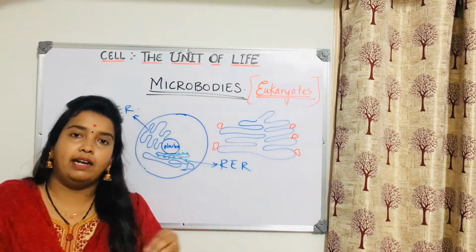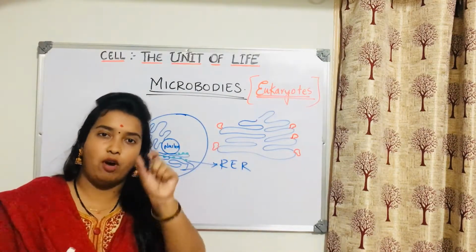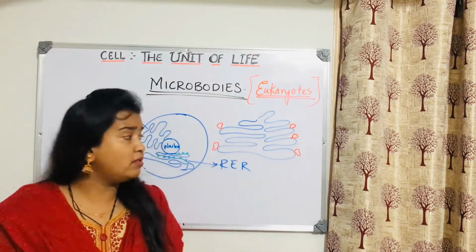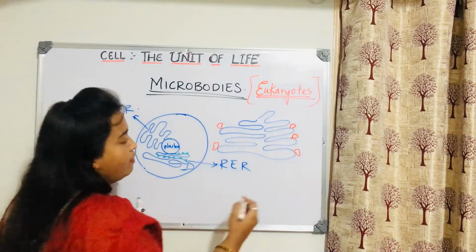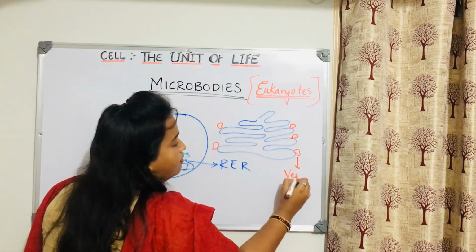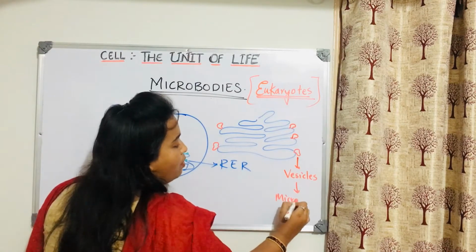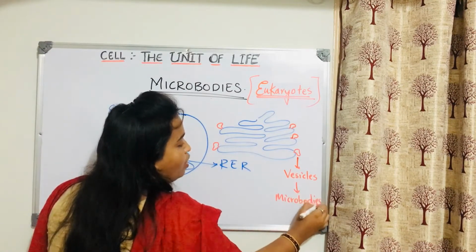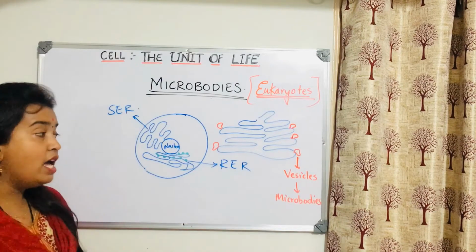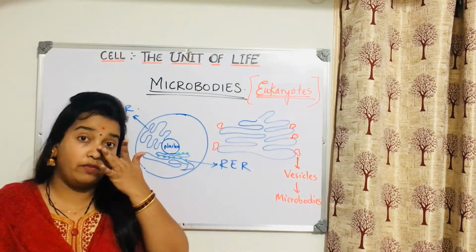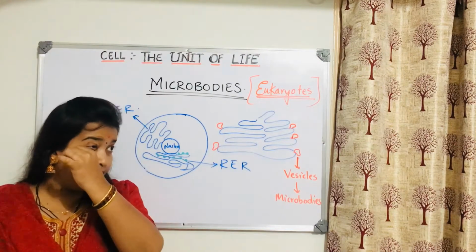Proteins will get embedded into the vesicles, and the vesicle will form a small structure, and then vesicles move into the cytoplasm. These vesicles are very small, and we call them microbodies. Why? Because they are very minute in structure. Then what is the importance of these microbodies?